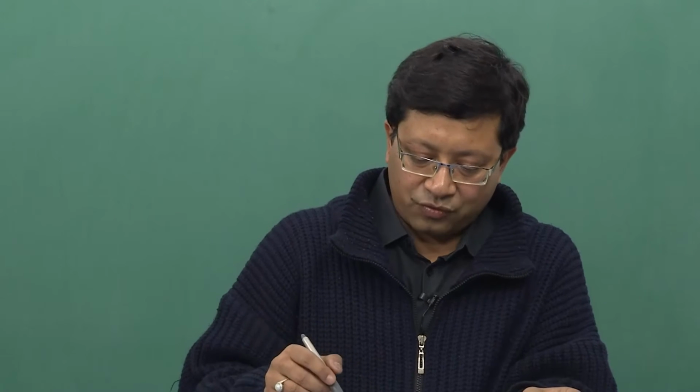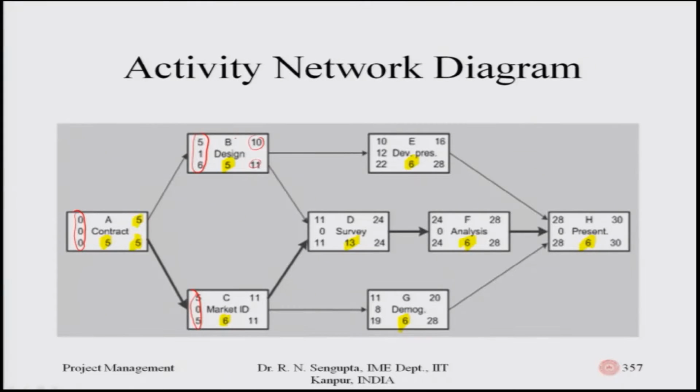The slacks for these jobs would be, for B at least, 1, then for C it is 0, for D it is 0, then for E it is given as 28 minus 16, my apologies, so it is 12, then for G it is 8, for F it is 0 and for H it is 0.